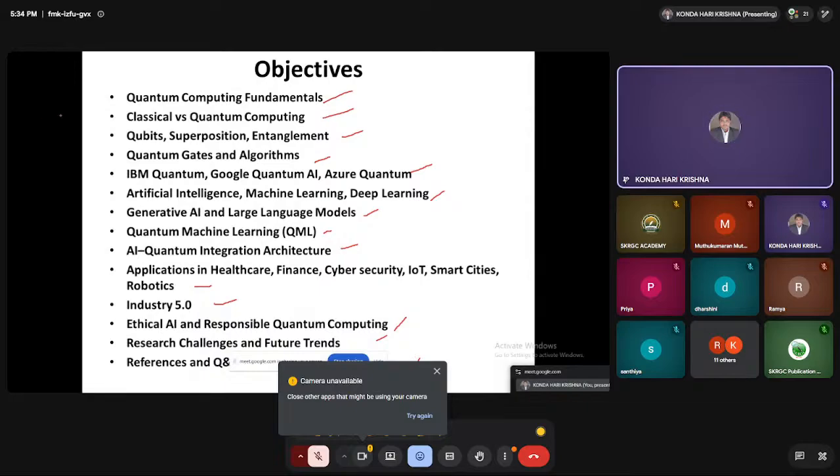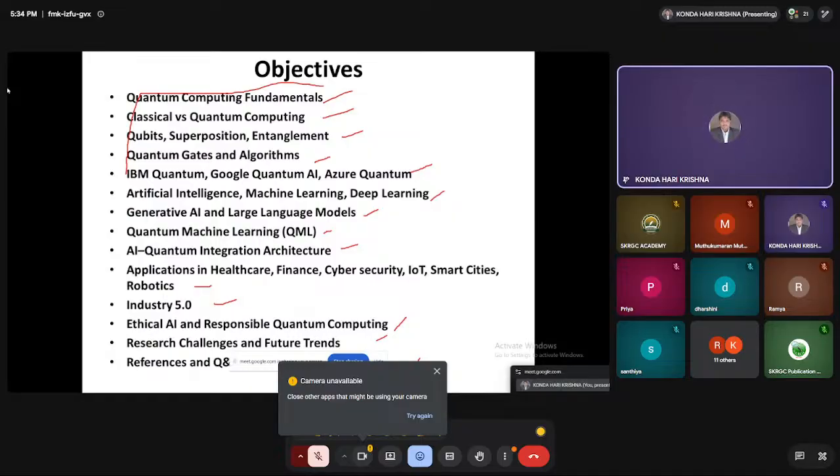So mainly we are going to discuss these quantum computing fundamentals, classical and quantum computing, qubits, gates, and Google Quantum AI.